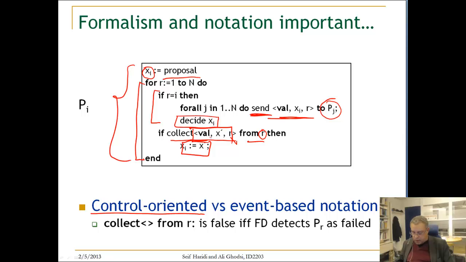So that is the code in a control-oriented fashion. It's a very compact code. It needs the abstraction of collect, of course, to work, and it does not go quickly around. So it waits in a round. It has to get that message. It buffers all other messages for later rounds, and this collect waits specifically for a message from node R or a failure detection of node R.